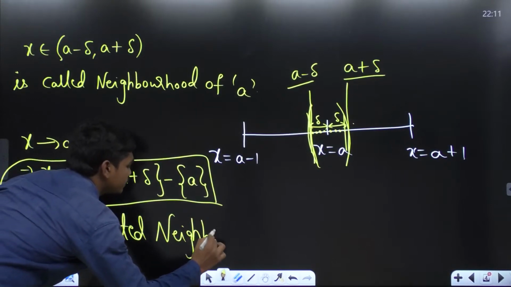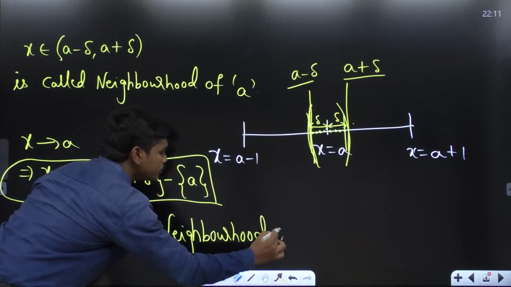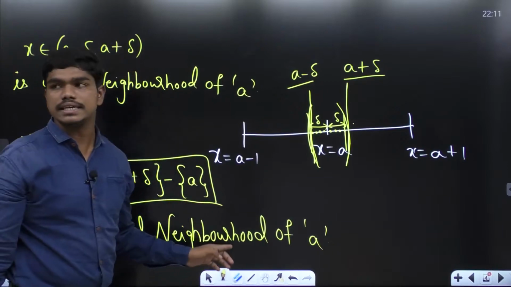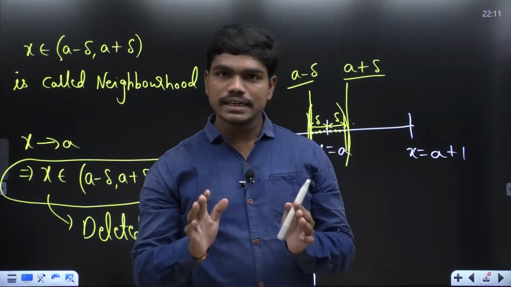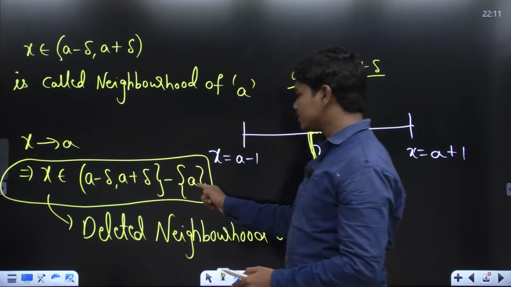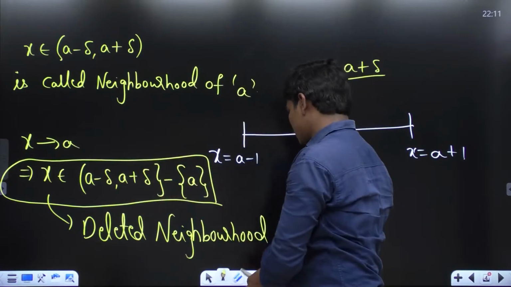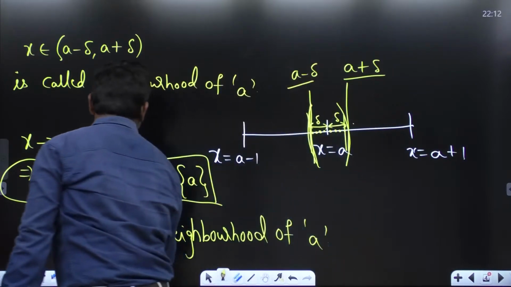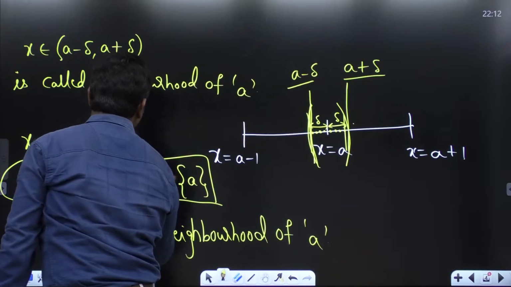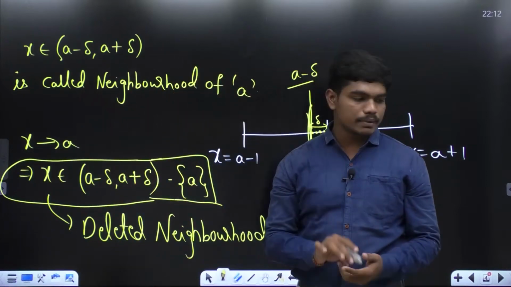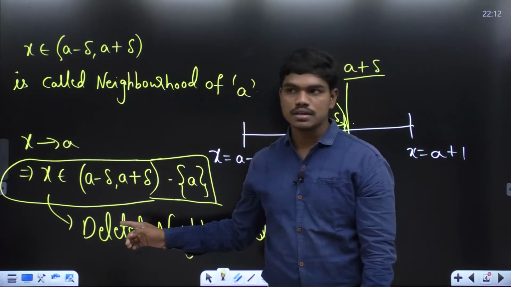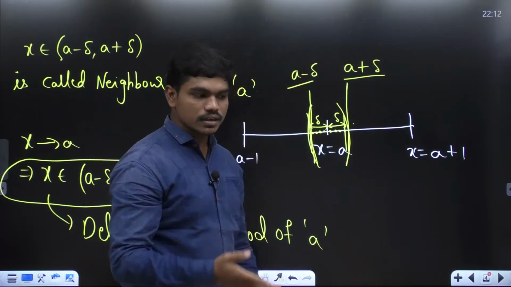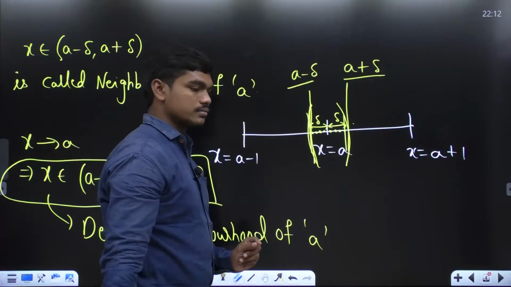Why am I telling you this concept? This concept is really important because to understand the concept of limits, you need to understand this dilated neighborhood of a. Now, did you all understand what is the dilated neighborhood of a? It is called this because we are deleting this a from the set. I'm sorry, this arrow mark should be a closed interval. Okay, fine. Did you all understand what is the dilated neighborhood, because we are subtracting this a from this? Clear to all of you? Yes or no? Please respond. I can't see your faces because it's an online class, so please respond.